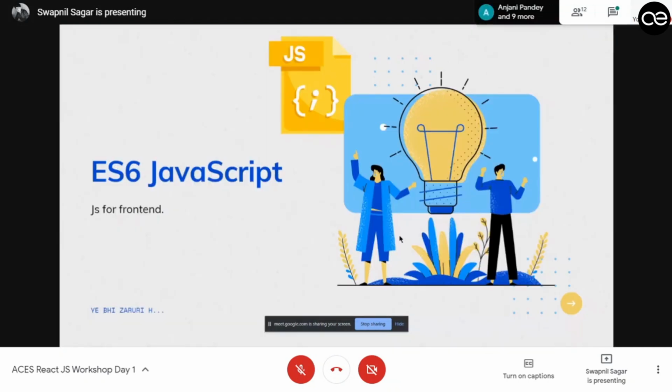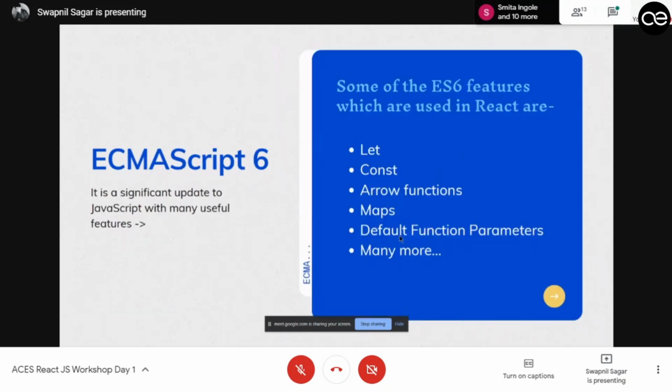So let's start with ES6 JavaScript. What is ES6? ES6 is the JavaScript used for front end, because React is a JavaScript library, and 90% of what is written in React is basically ES6 JavaScript. Some of the things that you should know about ES6 are let, const, arrow functions, map, and default function parameters.